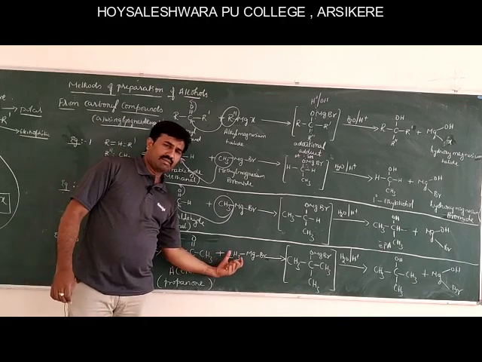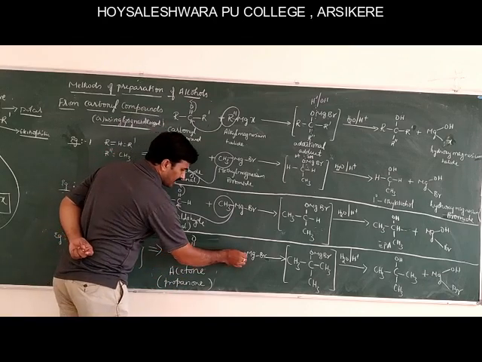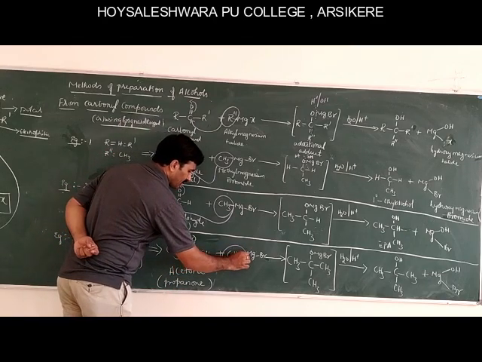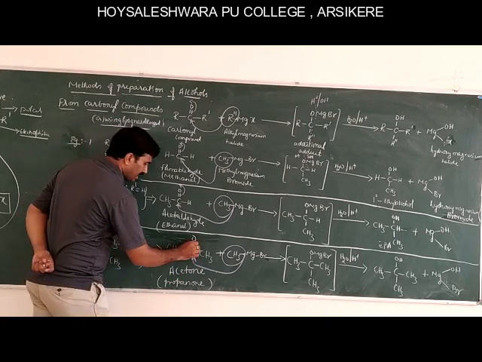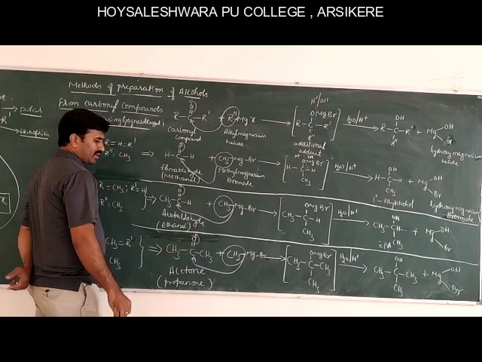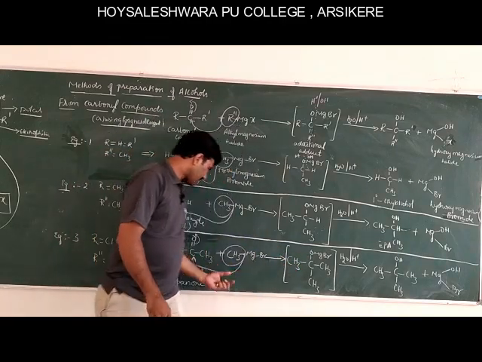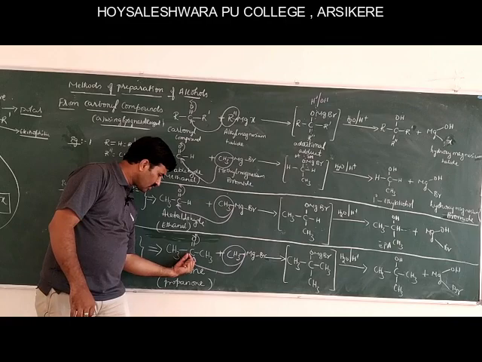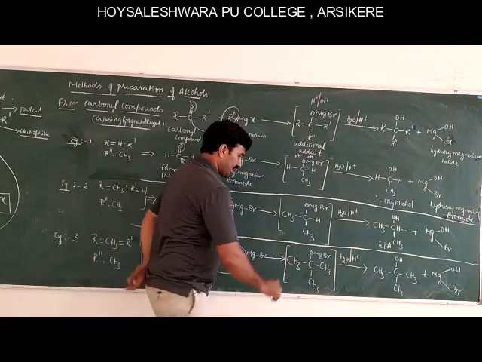Upon treating with methyl magnesium bromide, in a similar way the methyl group along with its bond pair attacks this electrophilic carbon. Again the pi bond gets polarized, so it forms OMgBr and CH3 attaches to this electrophilic carbon to form an addition product.